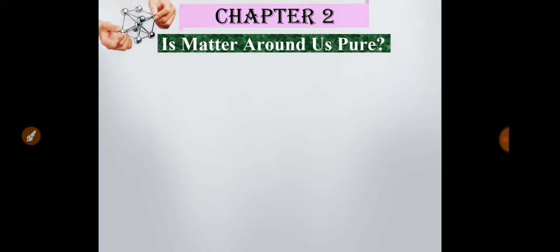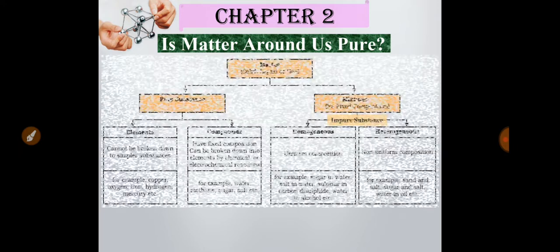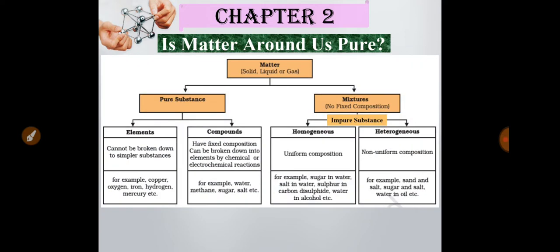And in this chapter, I will discuss the classification of matter on the basis of purity. That means on the basis of chemical composition or chemical substances present in matter. So according to purity, matter is classified into two types. One is pure substance and the other is mixture or impure substance.